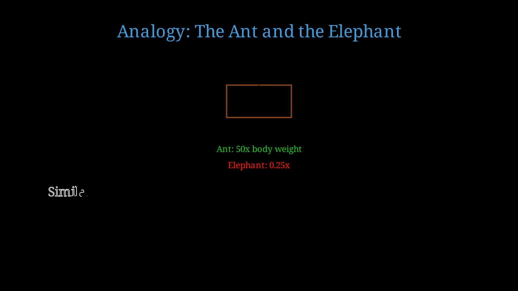Let me give you an analogy. Think about an ant lifting many times its own body weight while an elephant cannot. An ant can lift 50 times its body weight. An elephant can barely lift a quarter of its weight. Why? Because strength scales with cross-sectional area, which goes as length squared, while weight scales with volume, which goes as length cubed. Smaller creatures have better strength-to-weight ratios. Similarly, with capillary pressure, the pressure scales inversely with size.